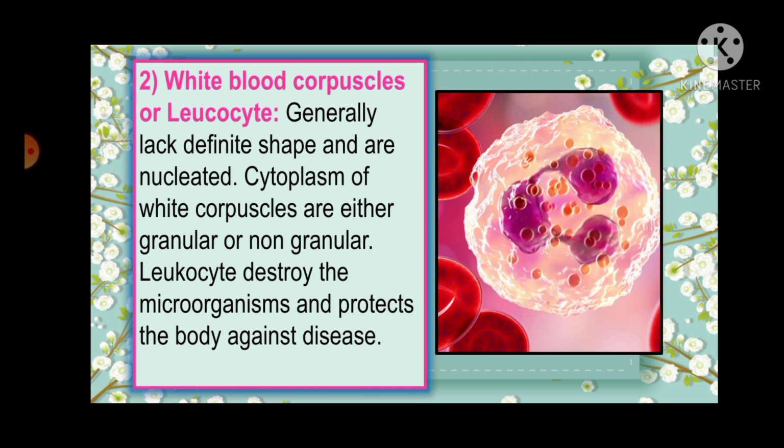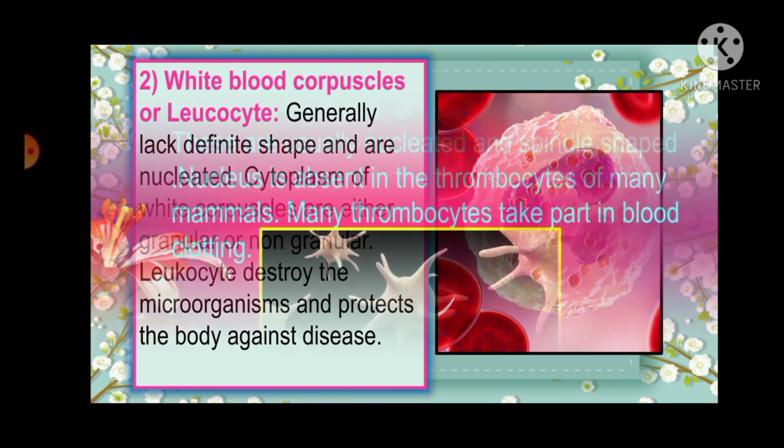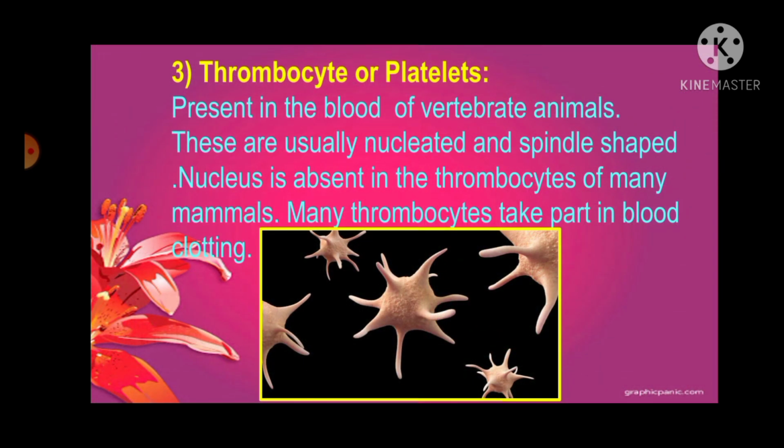White blood corpuscles or leukocyte generally lack definite shape and are nucleated. Cytoplasm of white corpuscles are either granular or non-granular. Leukocytes destroy the microorganisms and protect the body against disease. Thrombocyte or platelets. Present in the blood of vertebrate animals, these are usually nucleated and spindle-shaped. Nucleus is absent in the thrombocytes of many mammals. Many thrombocytes take part in blood clotting.